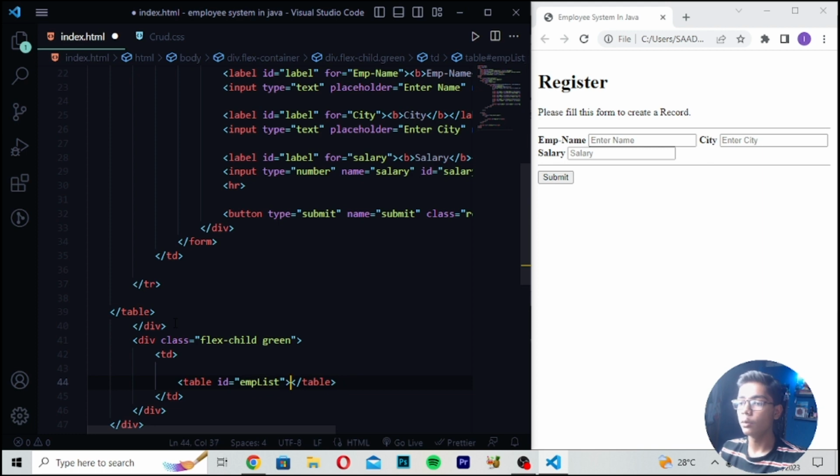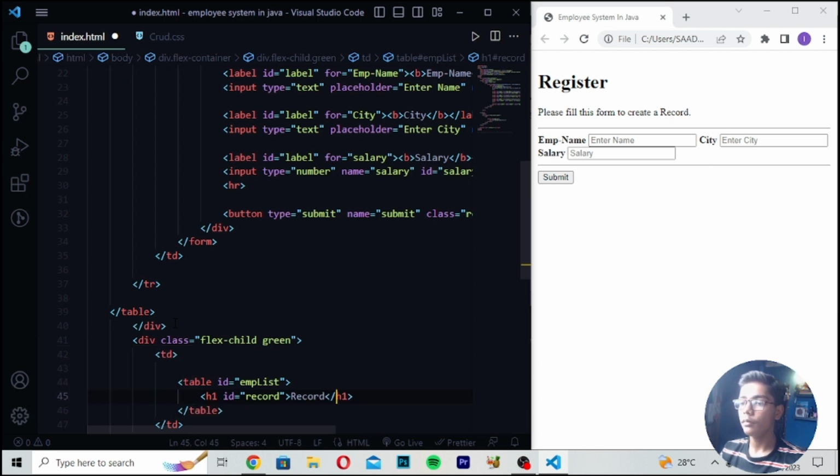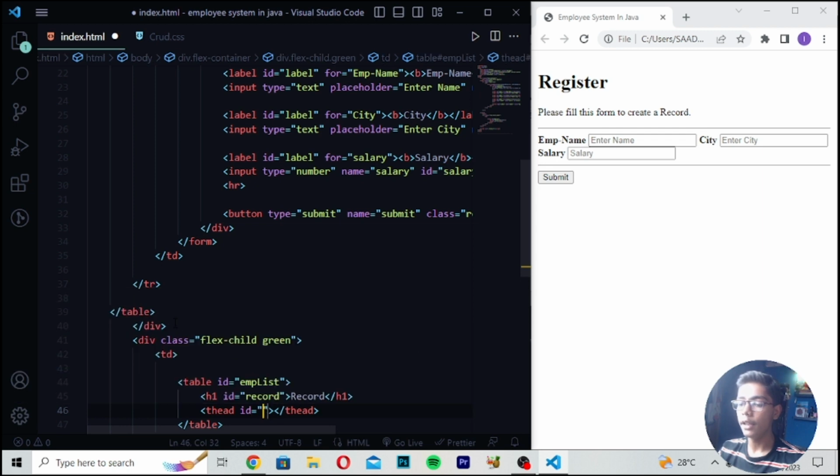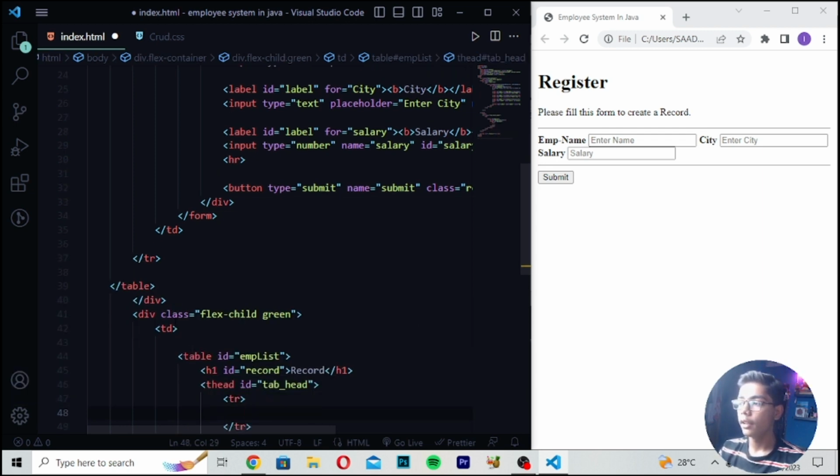Then I will be moving down, write h1, and I will be writing id record. Then you have to write record again. After writing this, you have to write thead, and in thead I will be writing id tab head. So here I will be writing this. Then write a tr tag and write th, and I will be writing employee name.